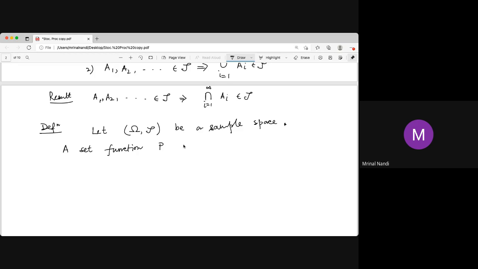P is a function, so probability is a function defined on that script F. Remember, this is defined on script F. It is called probability or probability measure.